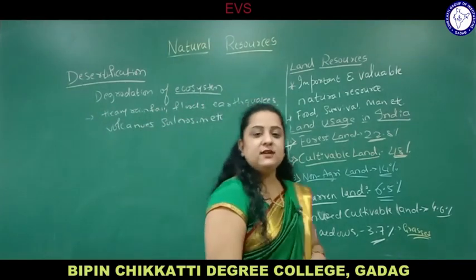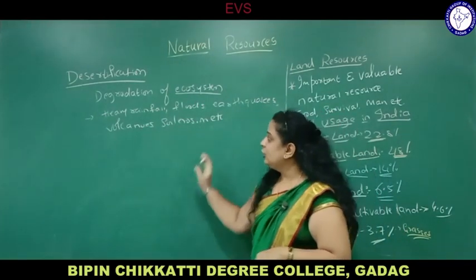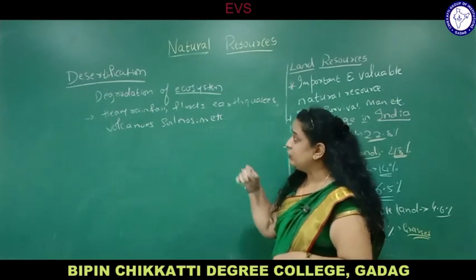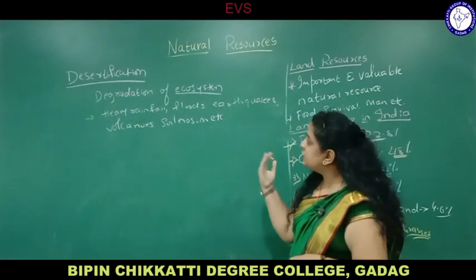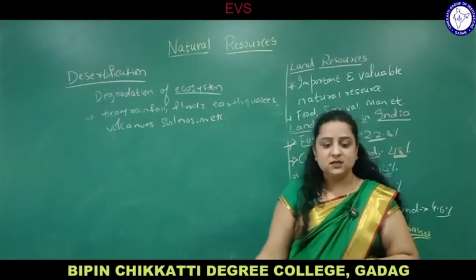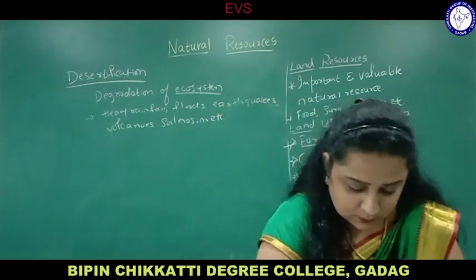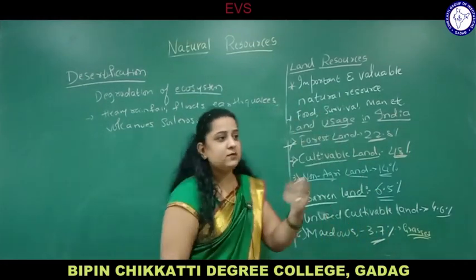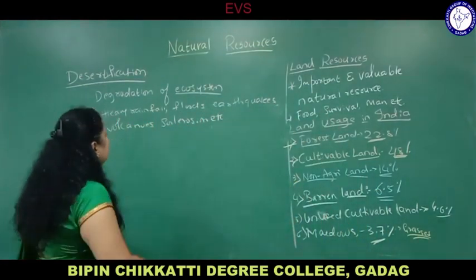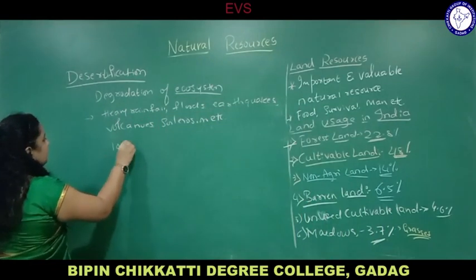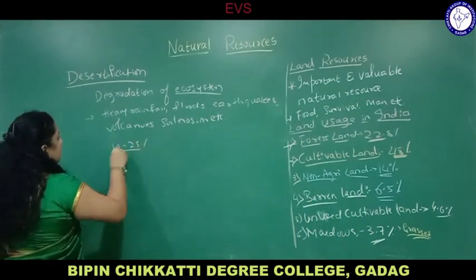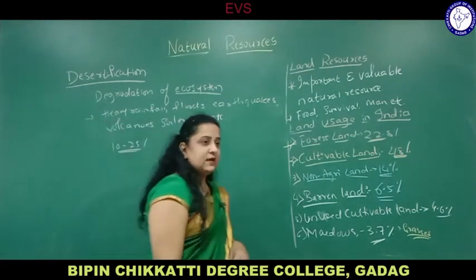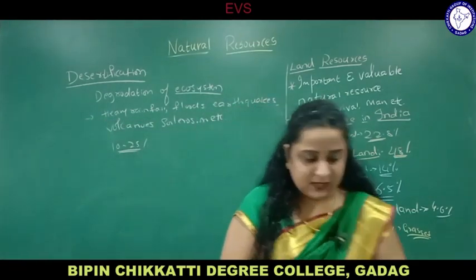Some are human activities and some are natural calamities, due to which the land becomes completely barren, and that forms the desert. Formation of desert or degradation of ecosystem is called desertification. So moderate desertification falls within 10 to 25%. 10 to 25% of land has already become degraded due to human activities or some natural calamities also, you can see.